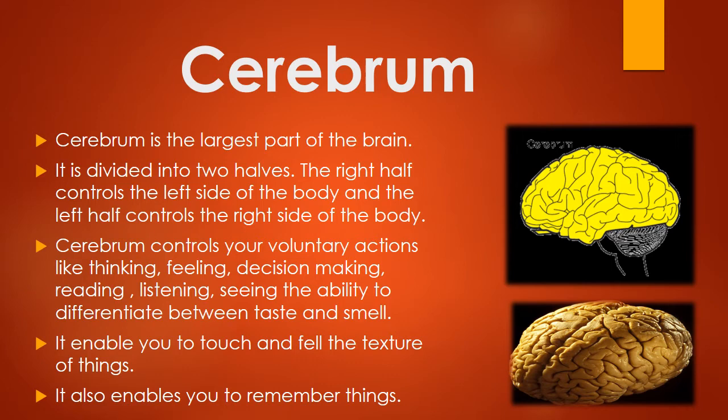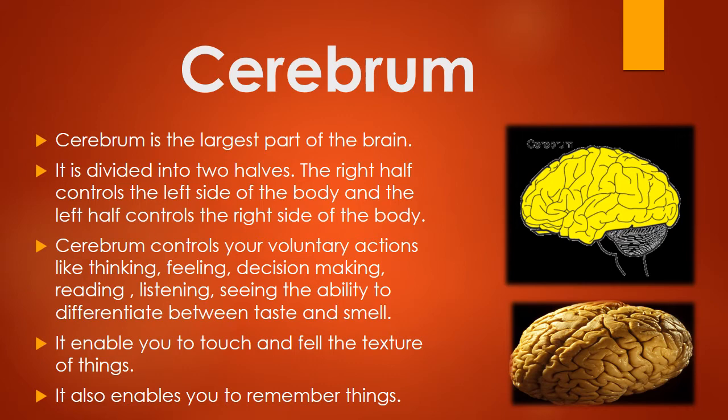This was discovered by scientists when someone had an injury on the right side of the brain, the right side of the cerebrum, but the left side of his body got paralyzed and was not working. So from this they concluded that the left side of the cerebrum controls the right side of the body and the right side of the cerebrum controls the left side of the body.